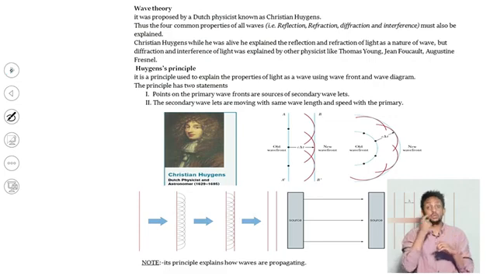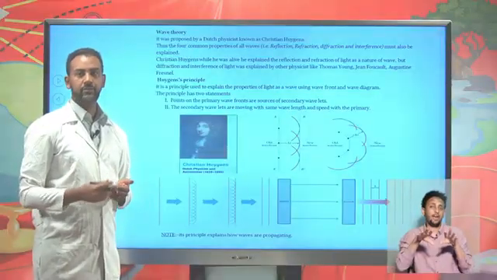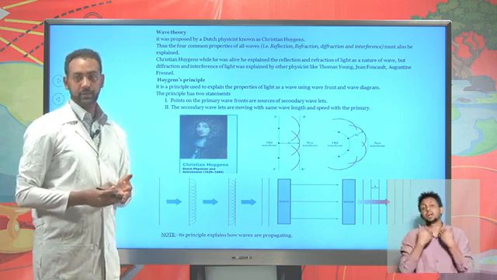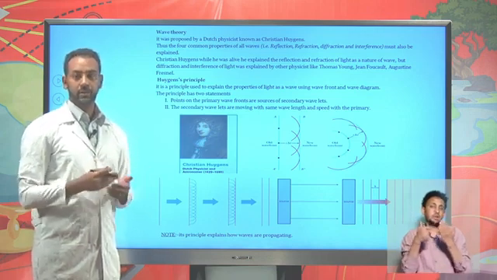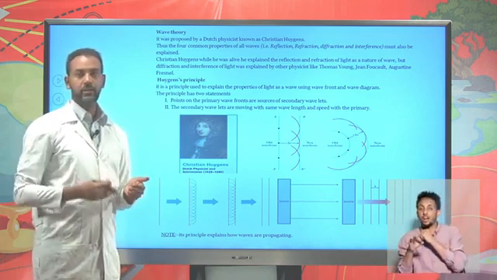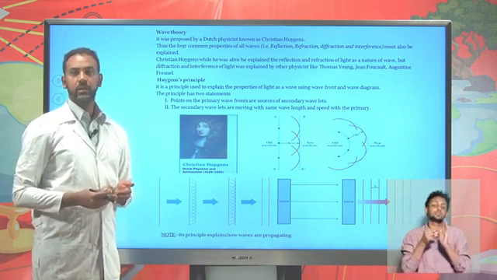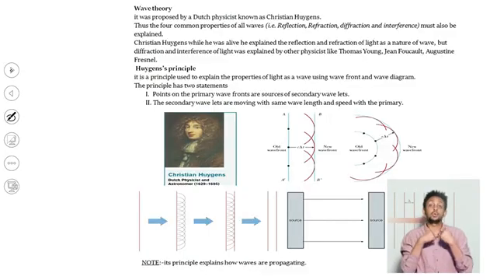Now let's try to see those theories. The first theory is wavefront. Wavefront was proposed by a Dutch physicist known as Christian Huygens. So Christian Huygens proposed that the nature of light, like reflection, refraction, diffraction and interference, is due to it having a wave nature. Actually, while he was alive, he was trying to explain reflection and refraction, but the others, diffraction, interference and so on, were explained by wave theory supporters like Thomas Young, Augustin Fresnel and so on. Therefore, we'll try to see this theory.